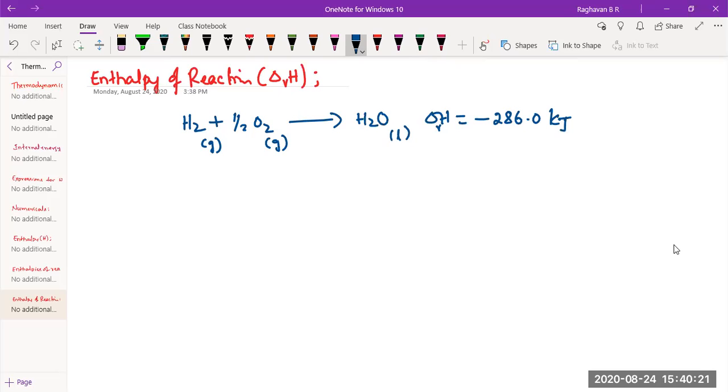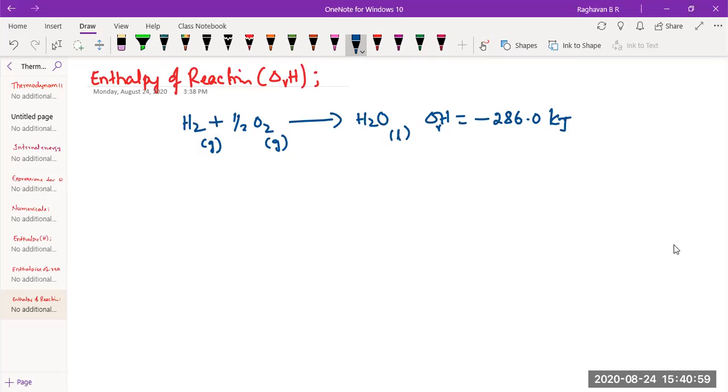To call the enthalpy change during any reaction the enthalpy of reaction, the reaction must be balanced. Keeping the reaction imbalanced, you can't claim it as enthalpy of reaction. If I don't write half O2 here, H2 plus O2 giving H2O, it cannot happen like that, right? When it is not balanced, the heat change doesn't give proper meaning. So the only condition is that it should be balanced.